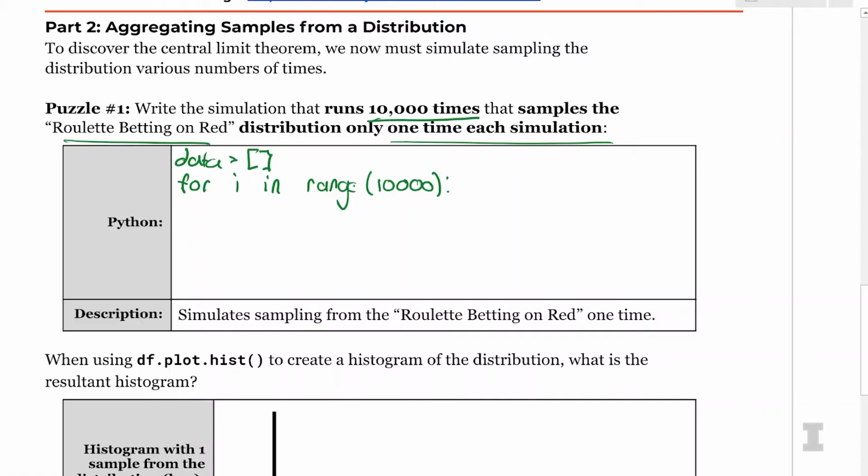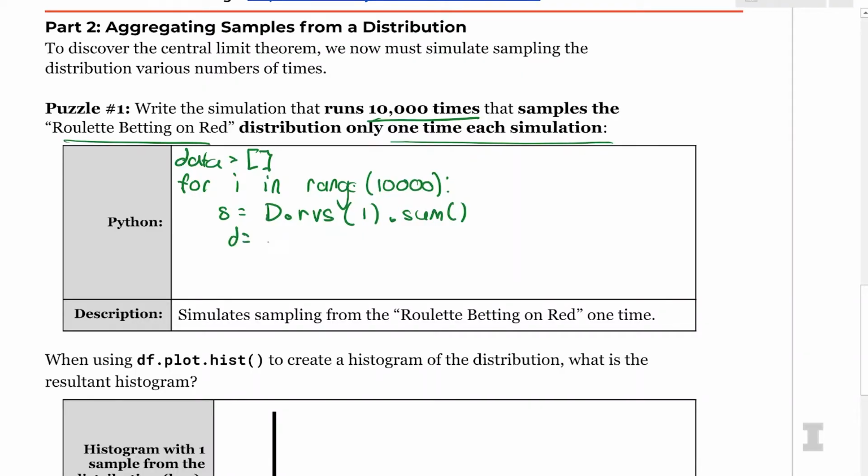Mm-hmm. And then I'm going to go ahead and take a sample. I'm just going to say this sample is s, and I'm going to sample from that Bernoulli distribution. And I'm going to say s is equal to d.rvs, and I'm going to put in parentheses 1. So I'm just going to get one sample, and then I'm going to do .sum, because I'm going to ask Python to give me the sum of all of those samples.